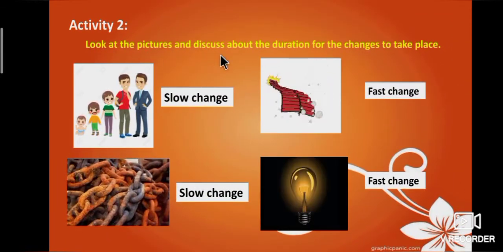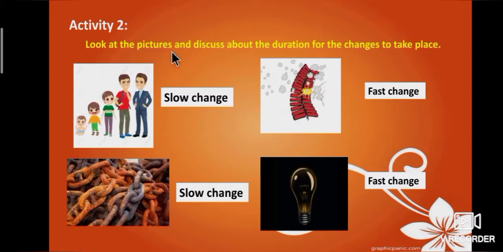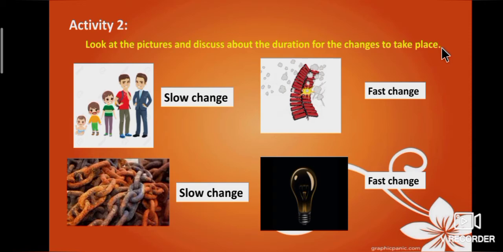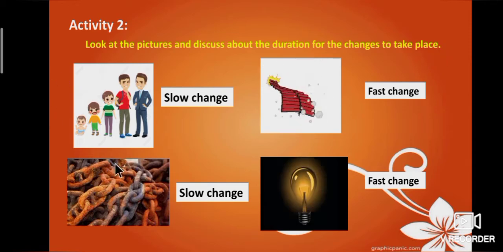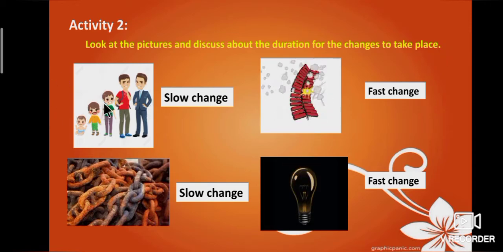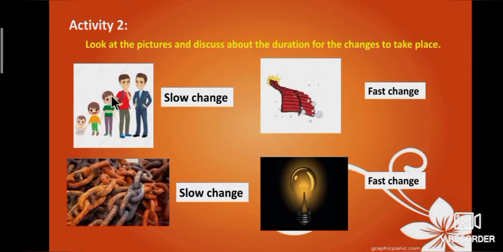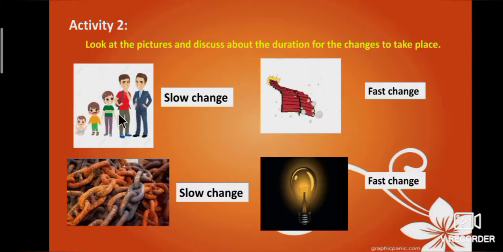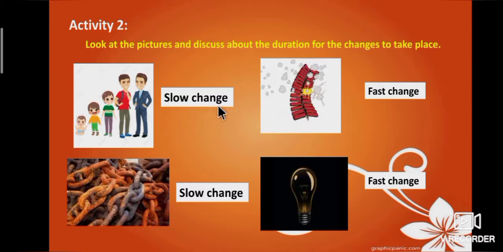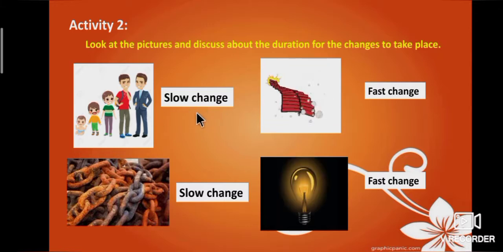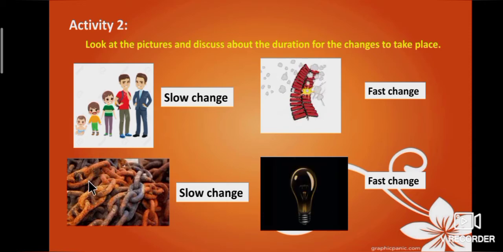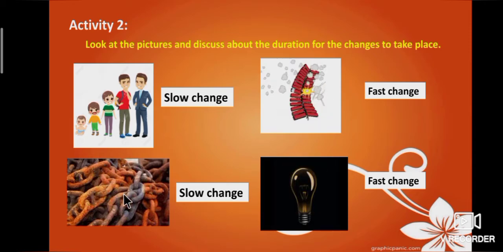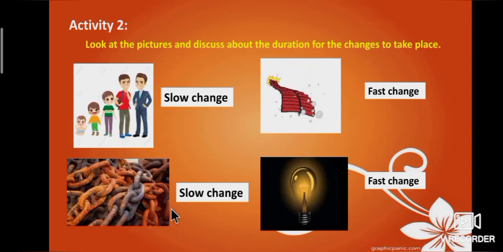Let's see the activity. Look at the pictures and discuss the duration for the changes to take place. Listen, students. First one, human growth. Is this a slow change or a fast change? Slow change. Below that, rusting of iron. Is this a fast change or a slow change?